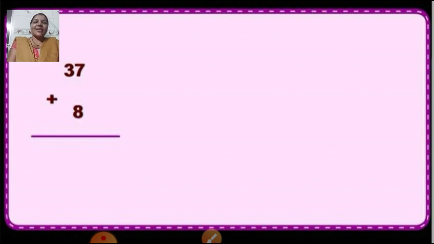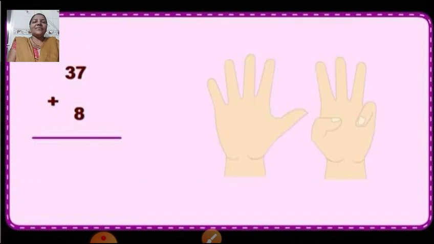Now you all can use your fingers and you have to count forward 8 more numbers after 37. So children, you all can see here on the screen, we can see 8 fingers because we are going to count forward 8 more numbers.